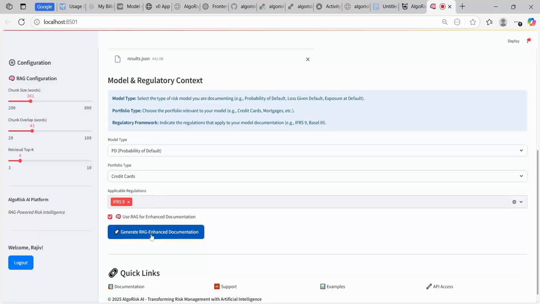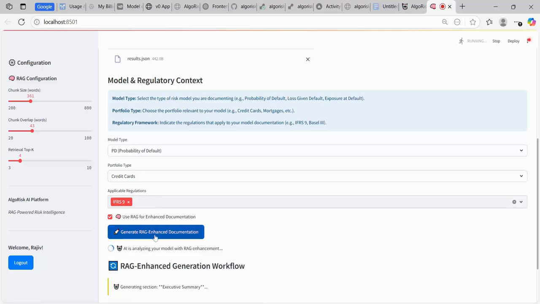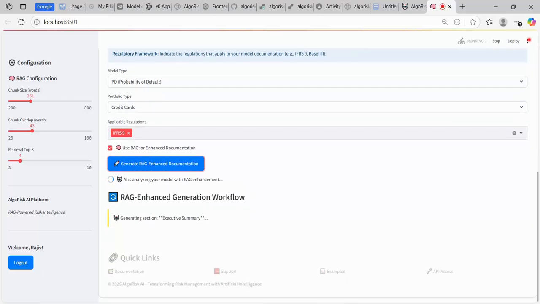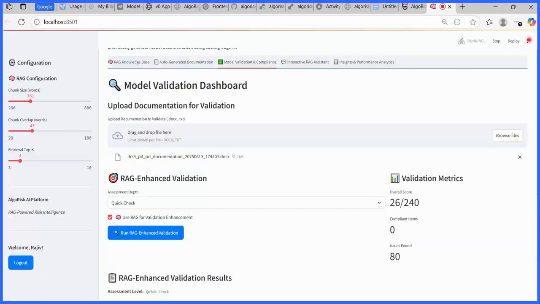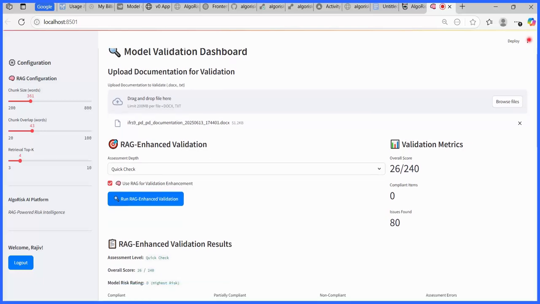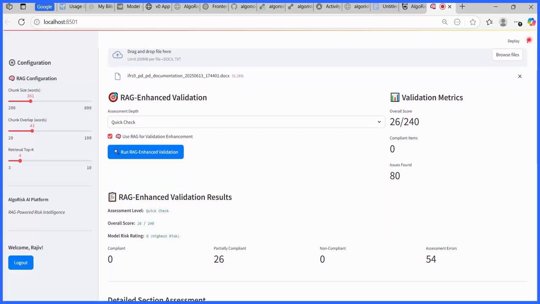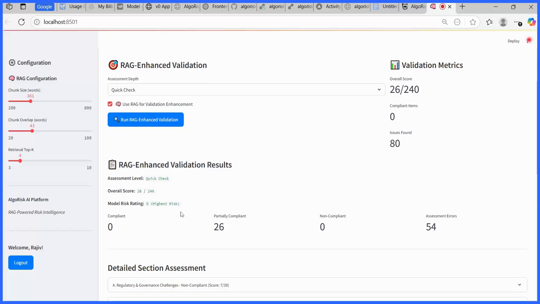From model purpose and methodology to assumptions, results interpretation, and risk considerations, everything is auto-generated in a professional audit-ready format. But that's not all. AlgoRisk also includes a full validation and compliance engine. After generating your documentation, you can assess its quality by checking it against key validation principles, including regulatory guidance like SS123, ECB guidelines, or internal policy rules.